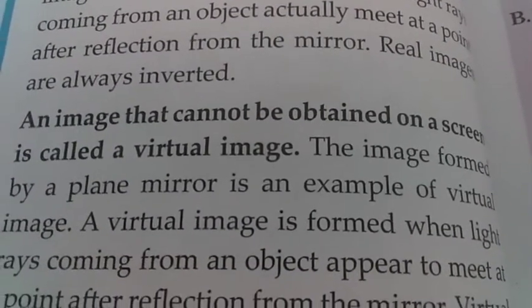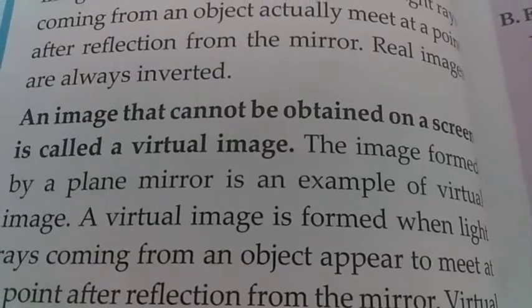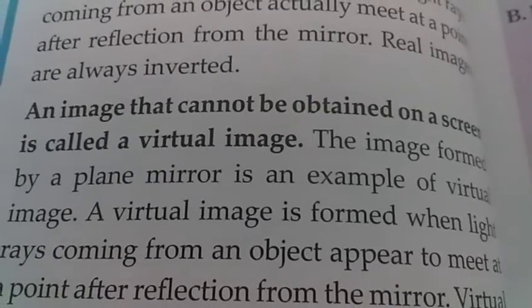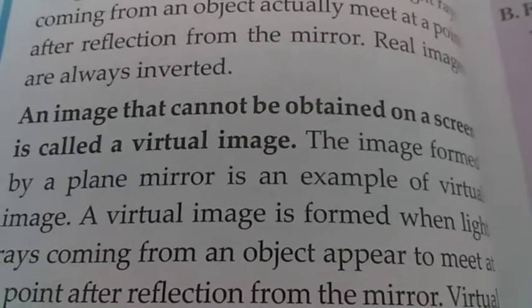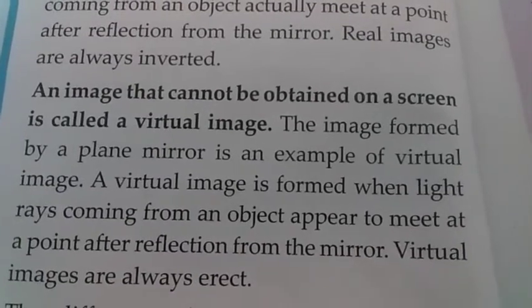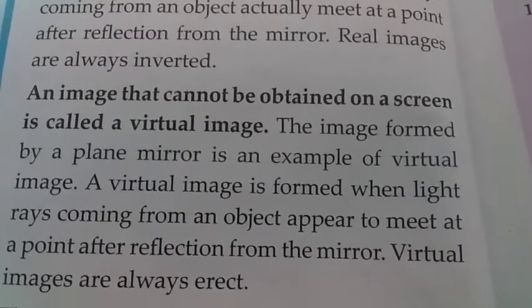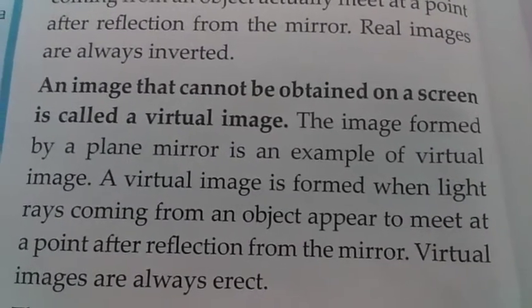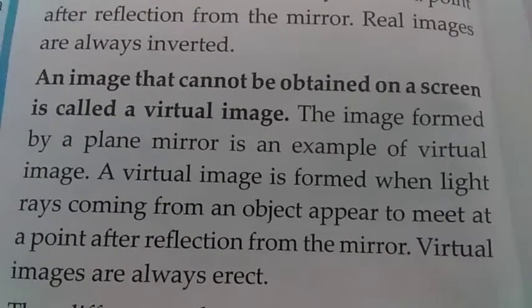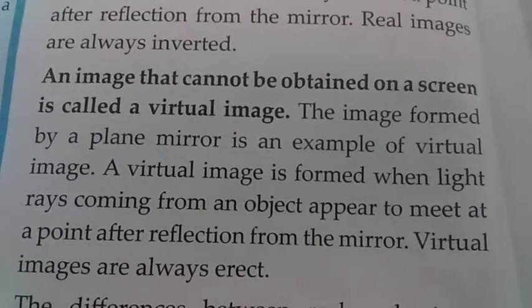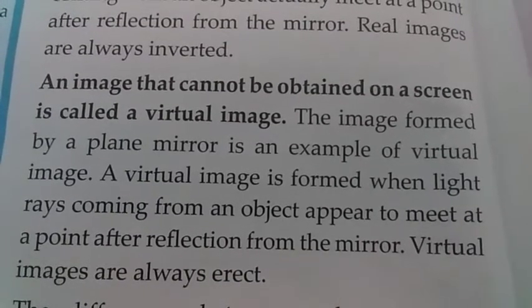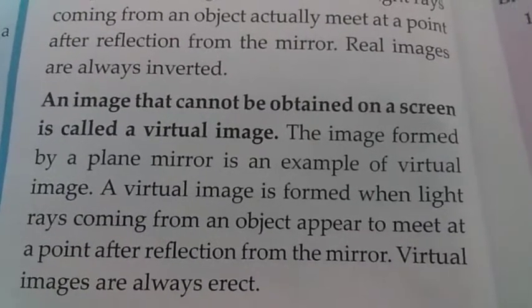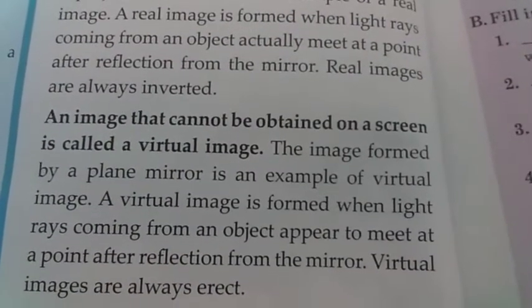Now, an image that cannot be obtained on a screen is called a virtual image, as the image formed by a plane mirror. When we stand in front of a mirror, then we see an image. That image is a virtual image. So, a virtual image is formed when light rays coming from an object appear to meet at a point after reflection from the mirror. And these virtual images are always erect. As we see an image in the mirror, that image is a virtual image, and the images which are obtained on a screen are real images, like the image formed from the projector.